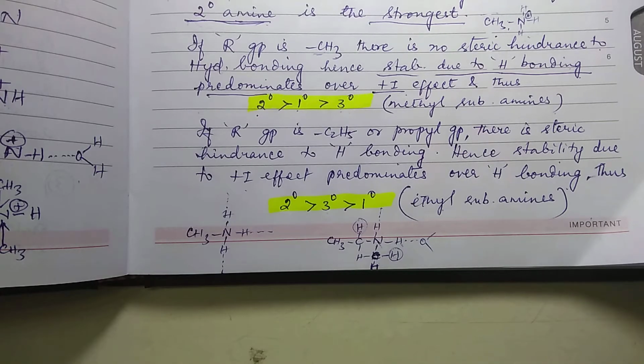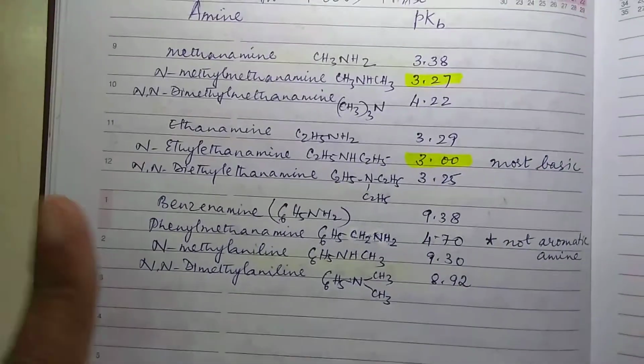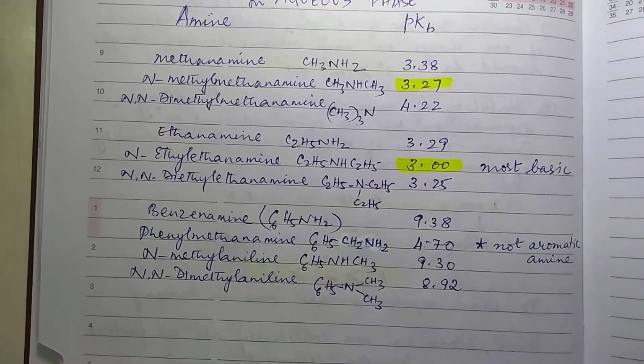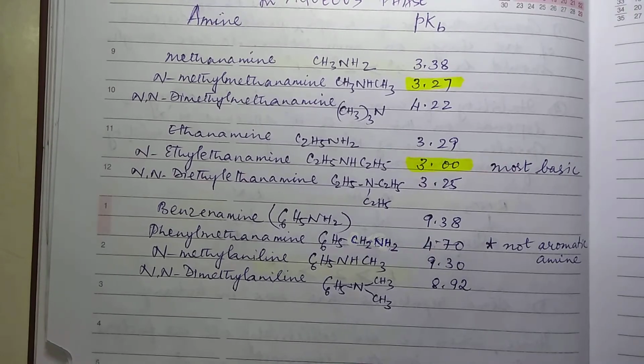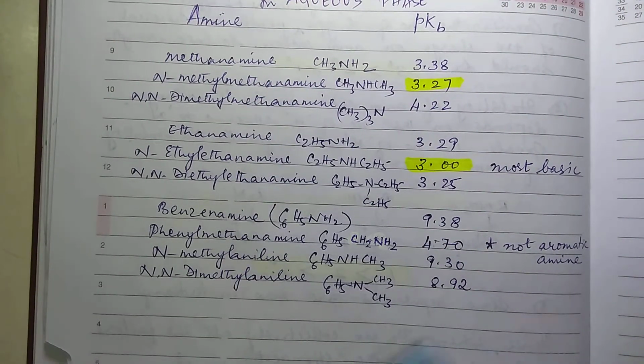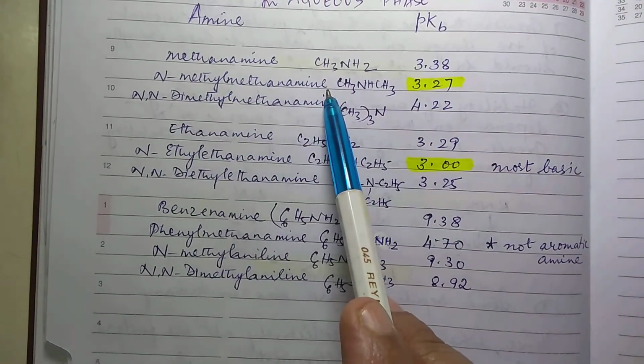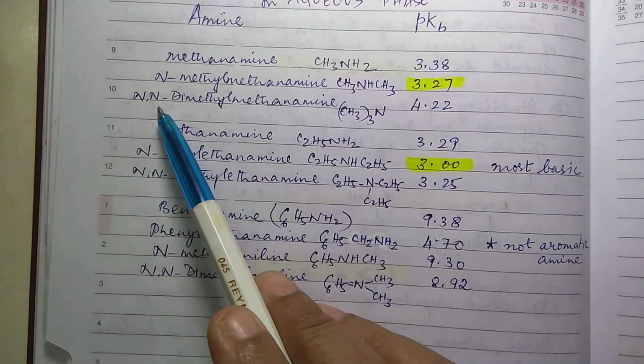Right now, you have certain values, pKb values for different amines. Methenamine, then N-methyl methenamine, that's a secondary, N-dimethyl